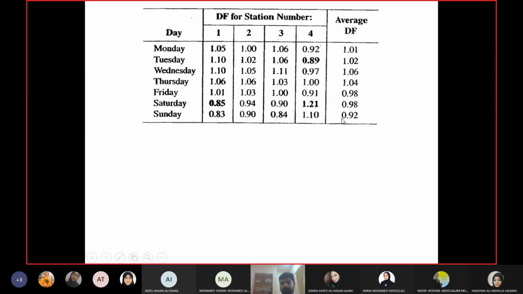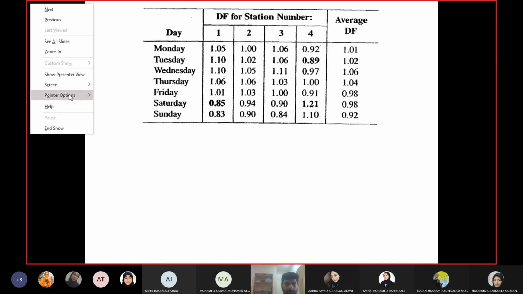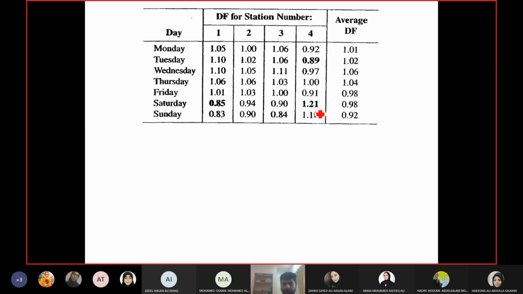Come to Sunday, the average is 0.92. You take the differences: 0.83, no problem, 0.9, no problem, 0.84, no problem, 1.1, big problem. The difference is 0.18, which is not acceptable. The book did not highlight it, so let me highlight it myself. So this value also is out of the range. You can see in the whole table, 4 values are out of the range.